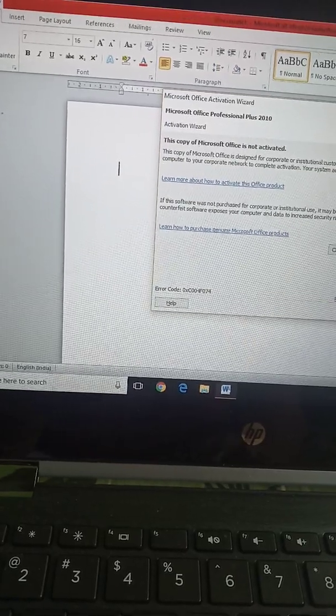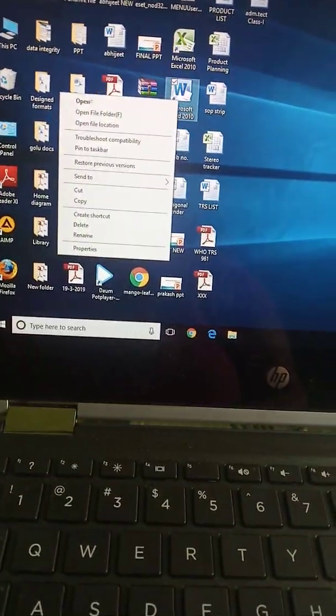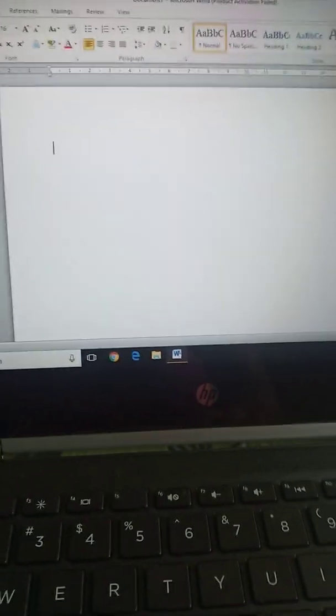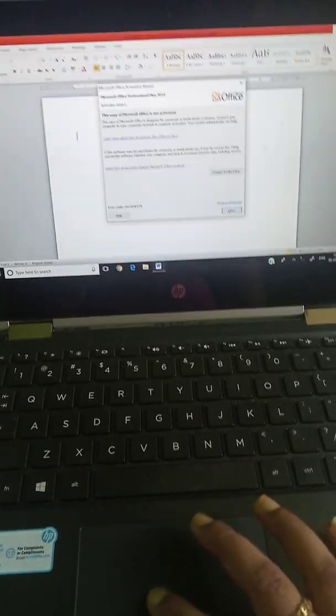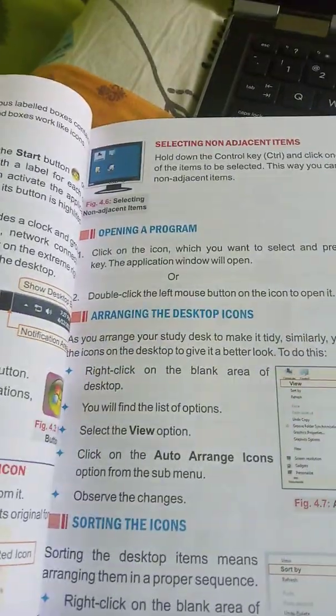Understand? There is one more way to open. Right click, open. See, it will be opened. Understand? So you understand how we have to open the program. Now we will see this one, arranging the desktop icons.